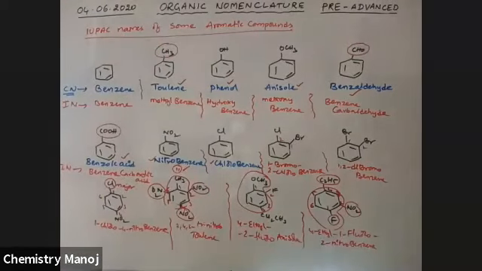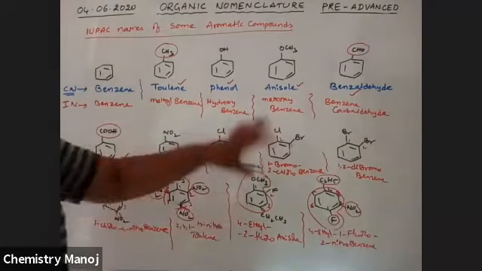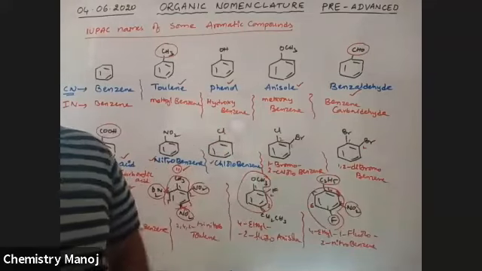Alphabet rule, no doubts. 4-ethyl-2-fluoroanisole. Okay, so these are some names of our aromatic compounds.